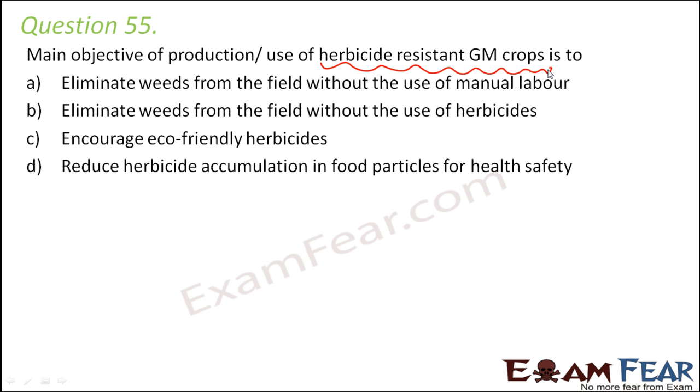So that we can reduce external herbicides being used, because these days when we use so many chemicals and herbicides, even though they kill the unwanted weeds, the herbicides also accumulate in the food particles. As a result they enter the food chain and the toxic level of the food increases. Therefore, to reduce the herbicide accumulation in the food particles for health safety, we are producing herbicide resistant genetically modified crops.